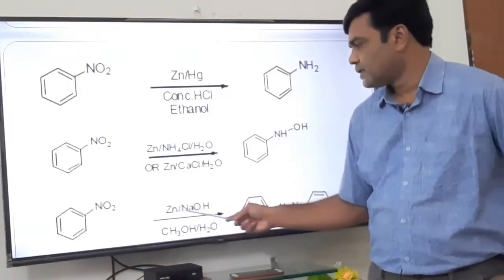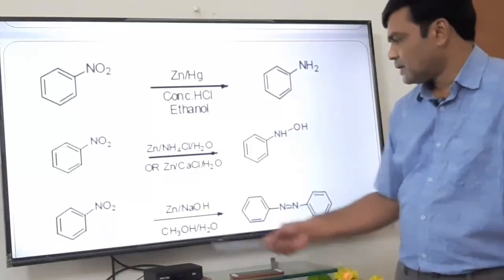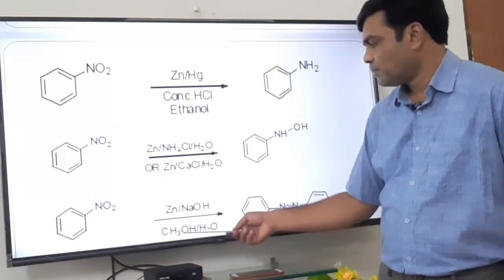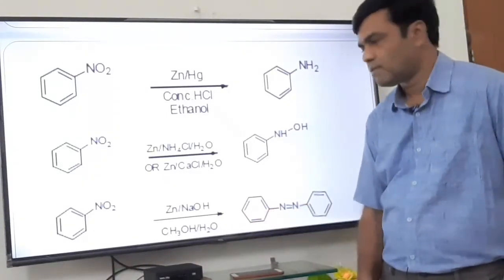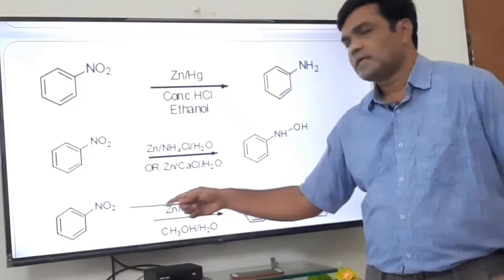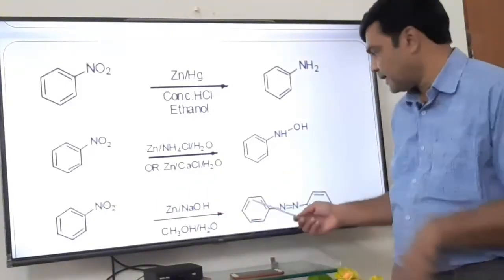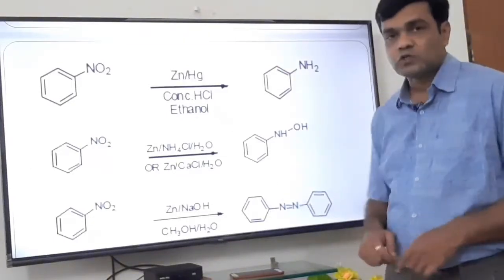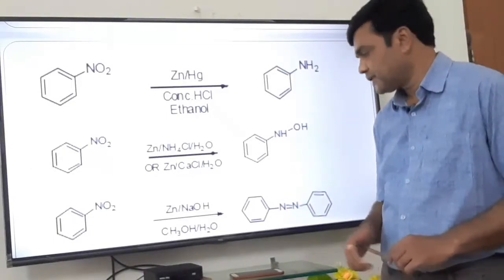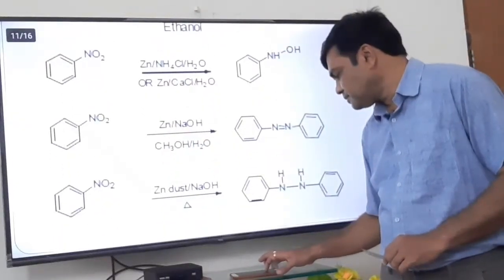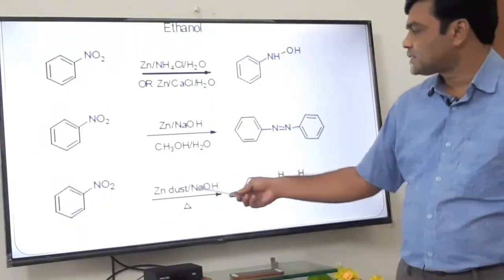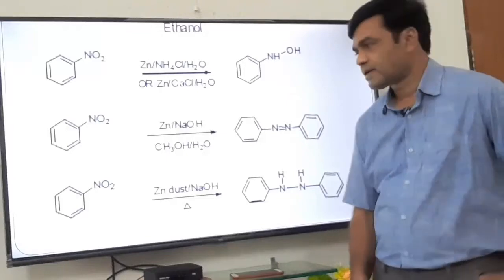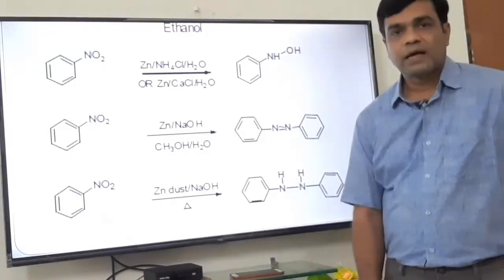Here zinc in NaOH is used with a combination of methanol and water as a solvent. Here the coupling reaction takes place and we get azobenzene, the N double bond N azo group formation takes place. Very interesting. If I use zinc dust in NaOH and heat it, then I get the hydrazine.